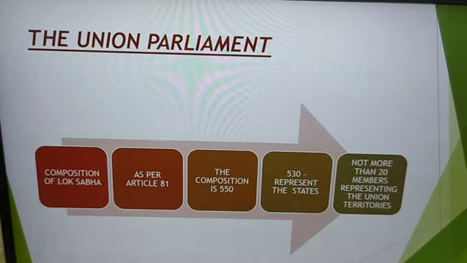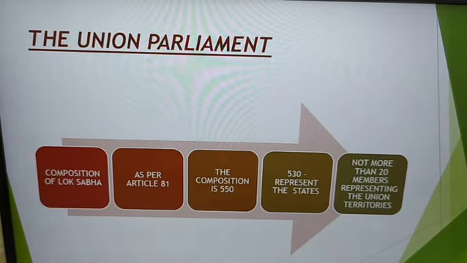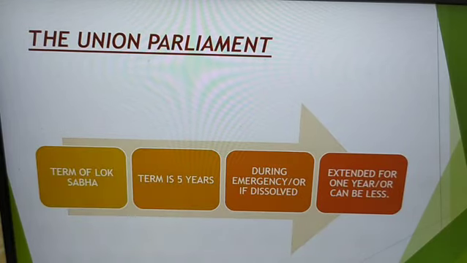Though we have spoken about what the constitution has asked, what is the restriction in terms of composition that the constitution has kept, that is 550, the effective strength is how many members are actually there right now. So there are 543 MPs directly elected by the people of India. So this is about the composition of Lok Sabha.